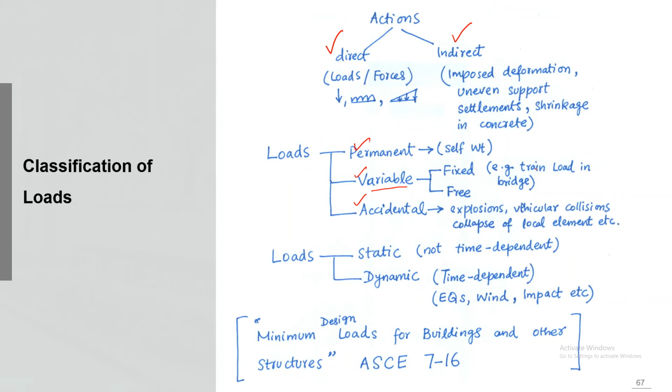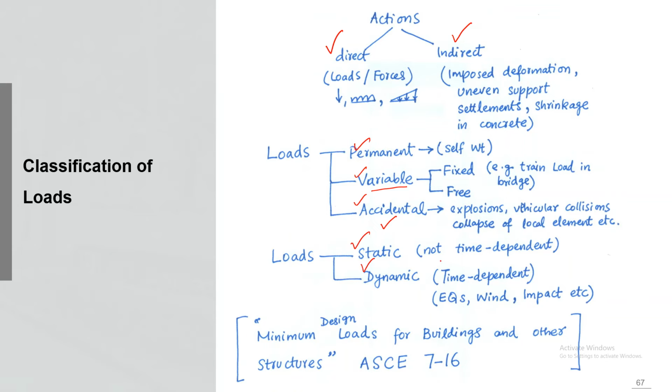For example, train load on a bridge is a fixed amount, but it varies with time, obviously, as a moving load. And then we may also have the extreme cases, for example, accidental loads: explosion, collisions, collapse of a particular element causing a certain load on another element. Another classification can be static and dynamic.